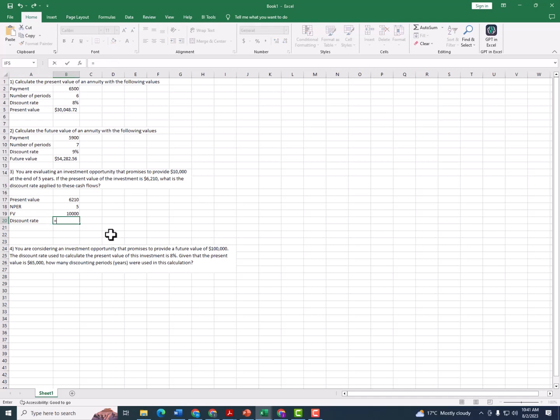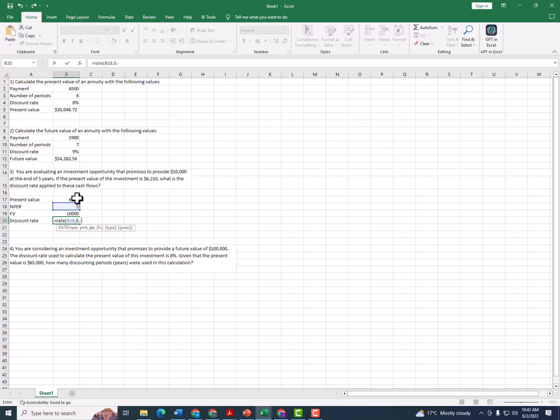How do you calculate it? Introduce the formula, equals, type in rate, open brackets, number of periods we have there at 5, which is in B18. PMT, payments, we have it's 0, don't have any payments per period. Present value we have this. So remember, it's going to be negative since we are the ones who are investing. We are paying for this investment, right?